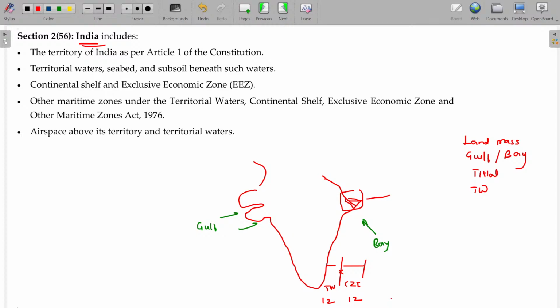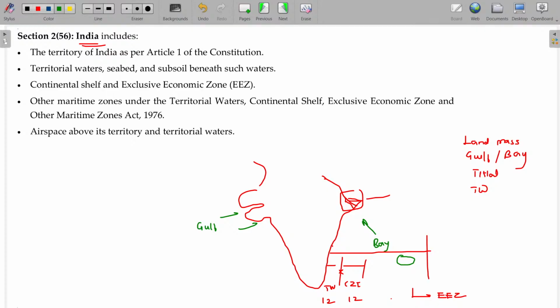In case of sea, from Indian landmass up to 200 nautical miles will be called exclusive economic zone. In this exclusive economic zone, India can exploit any place for India's requirement.